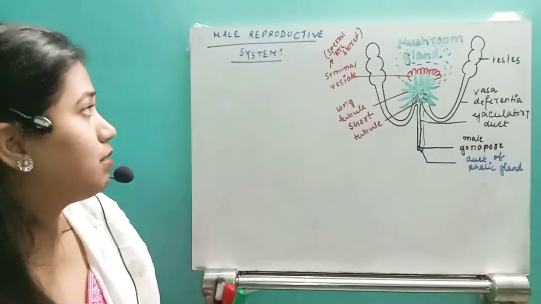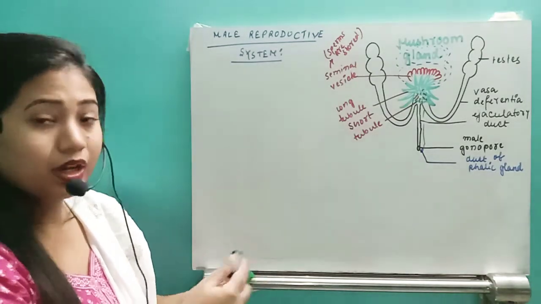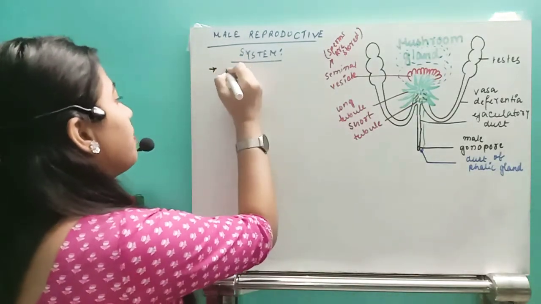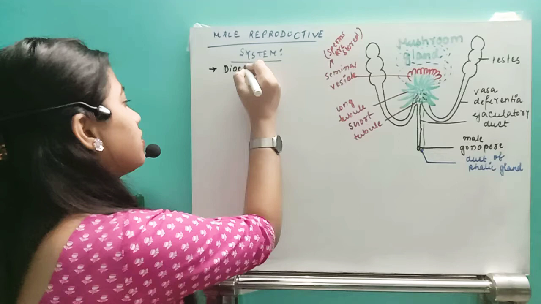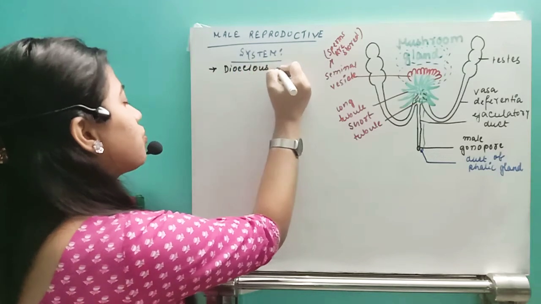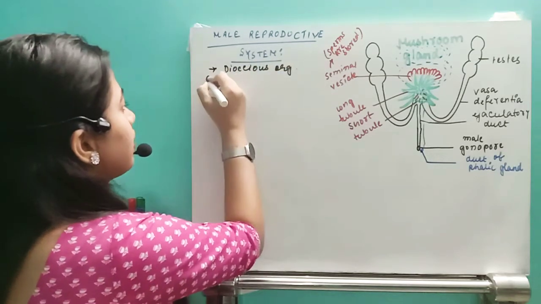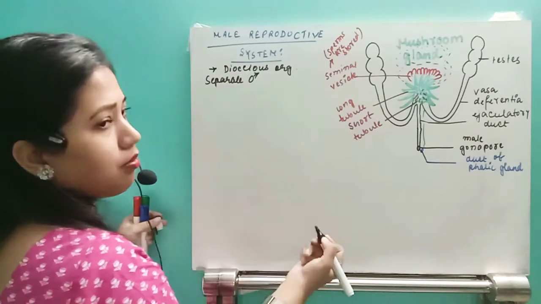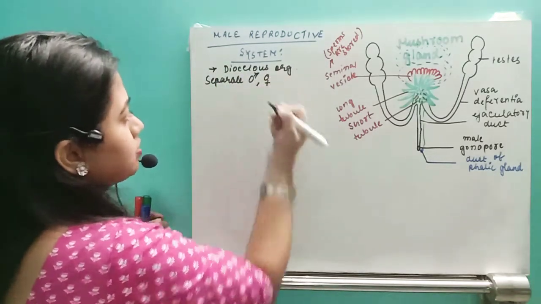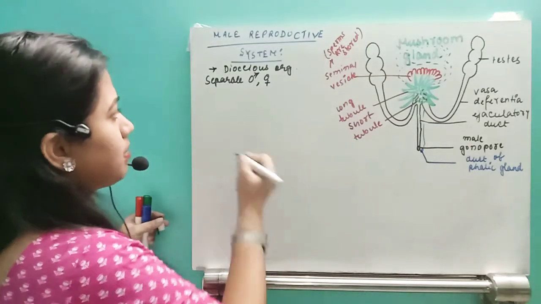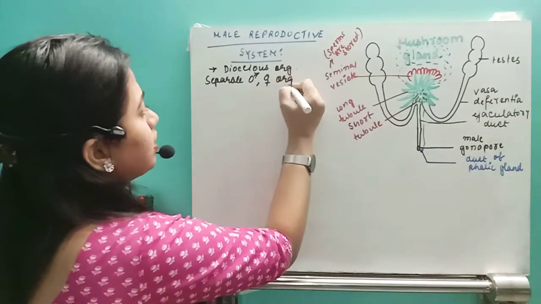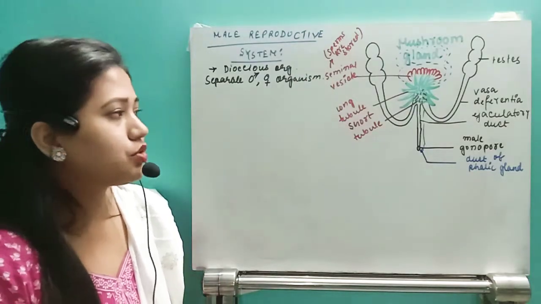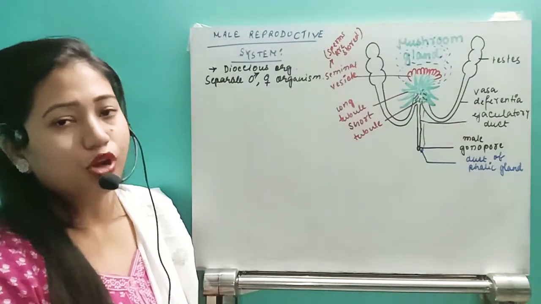So that's why they possess what type of organism? They are dioecious organisms. Dioecious means which have separate male, this is the symbol of male, and female, this is the symbol of female. Separate male and female organisms are present. Okay, so first of all we will discuss the male reproductive system.